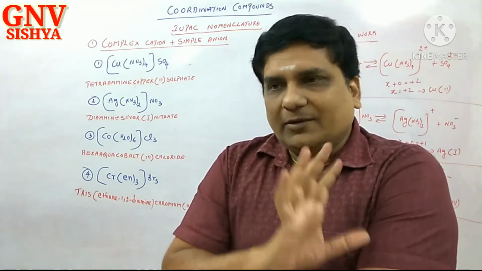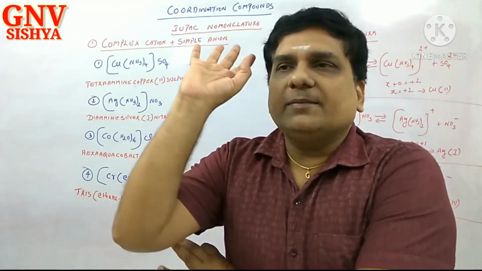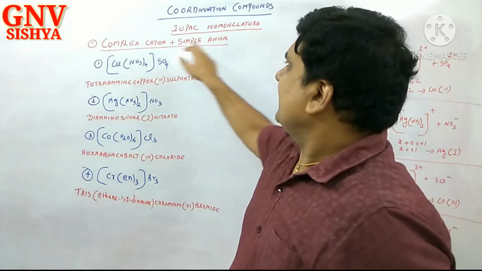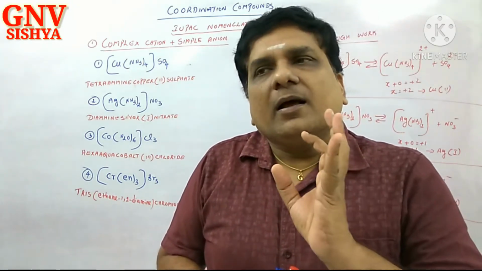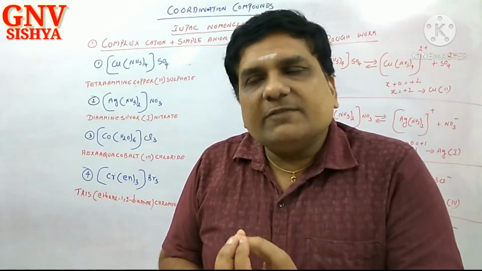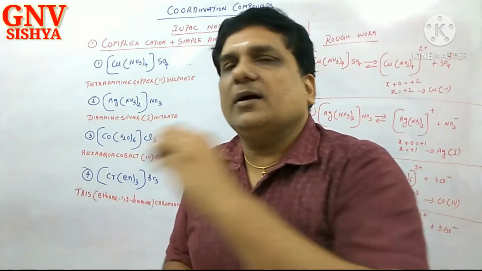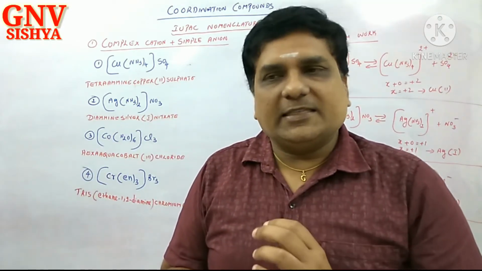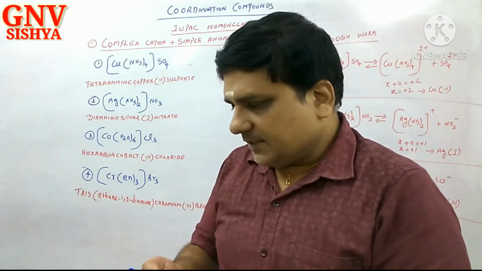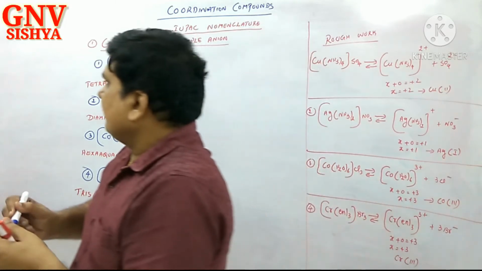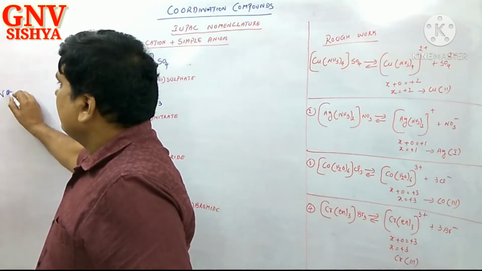Okay, so what I would like to say is, let us begin with the complex cation, simple anion. First and foremost thing, what is the methodology for naming any compound in nomenclature? First we name cation, then anion. See, for example, we have NaCl.